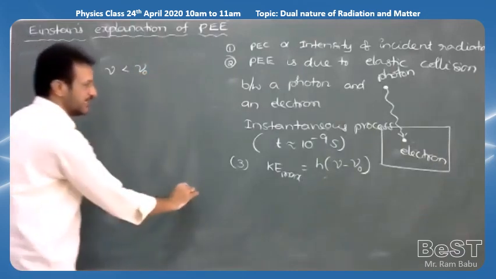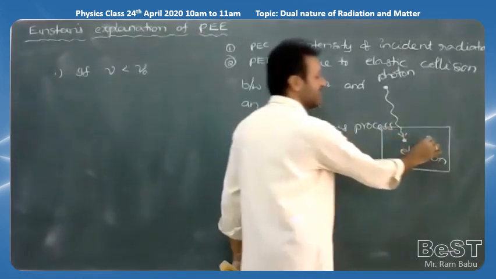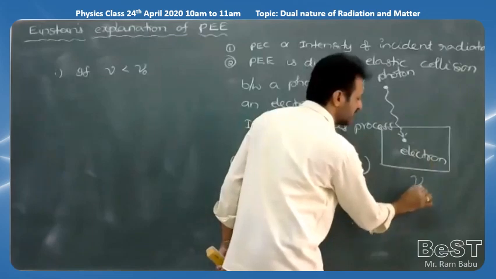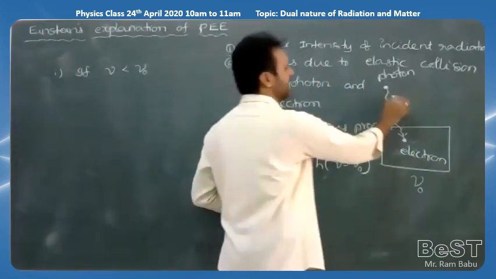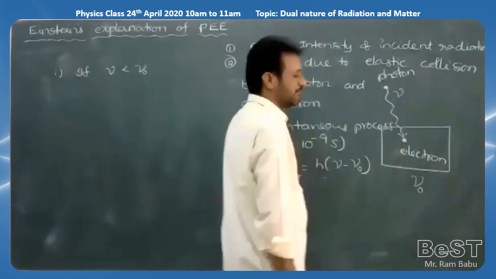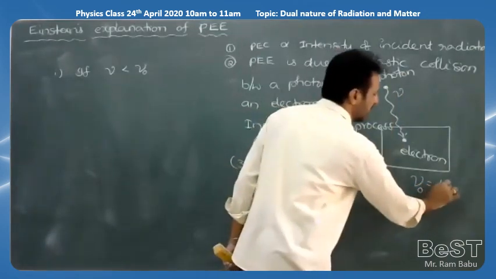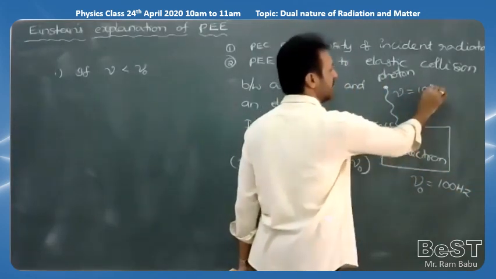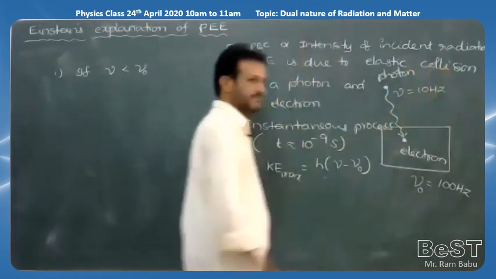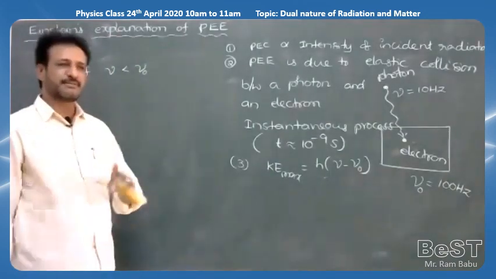For example, it is a given metal. So the required frequency of the metal is nu naught, which is called threshold frequency. The radiation which falls on the metal is nu, but the required value is, for example, 100 hertz. But we are supplying a nu of only 10 hertz. Then what will happen? No electron will be emitted from the metal surface.